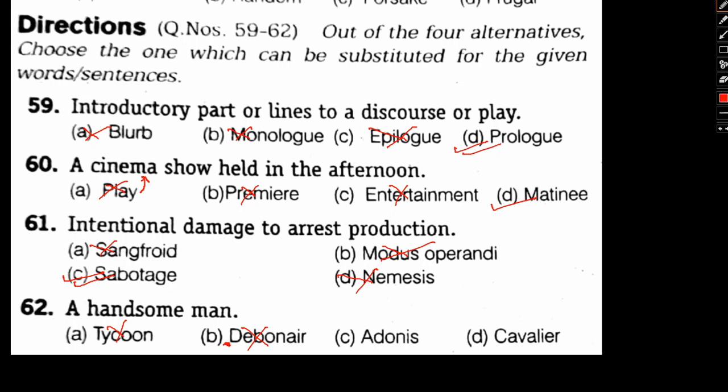And now, if we talk about cavalier, what cavalier actually means is someone who doesn't show any kind of support or concern. So cavalier is basically out of context. So Adonis will be the right answer. Cavalier can also be told of someone who is very brave or something of that sort. So it's totally out of context here.